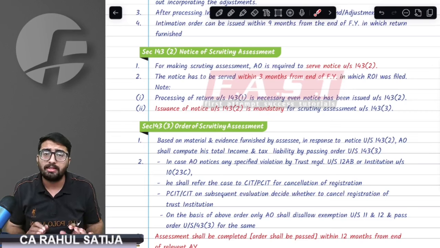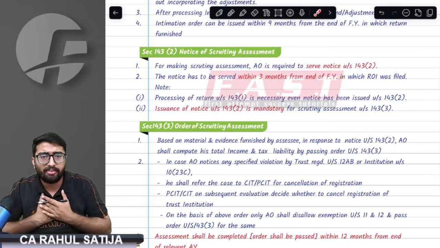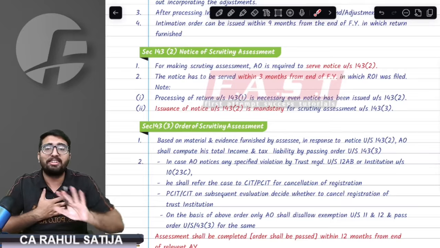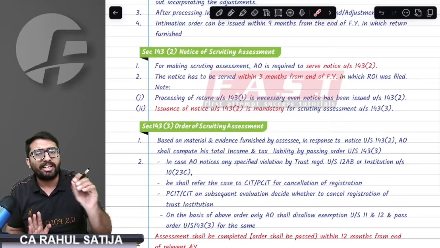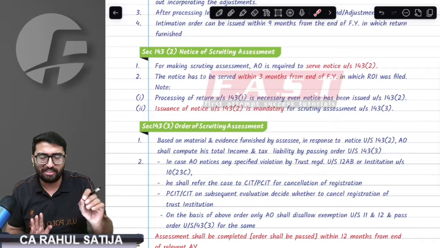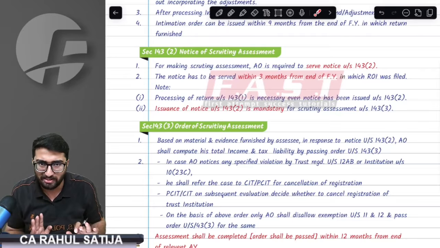What happens in case of regular assessment? This is done against those who file the return. If I file the return, it will be done against me. If I don't file the return, no scrutiny is going to take place. It is just checking whether you have filed the return correctly or not. This is merely what is checked in scrutiny returns.